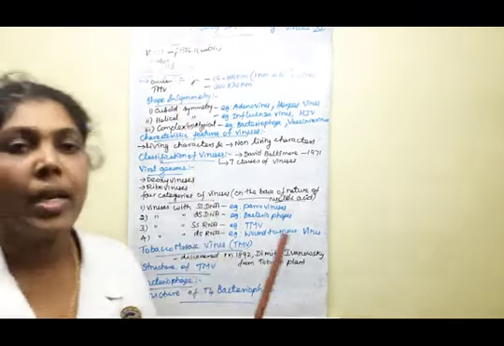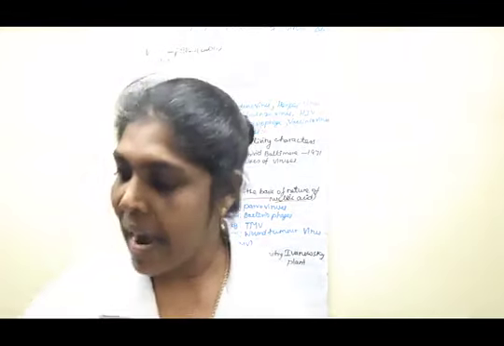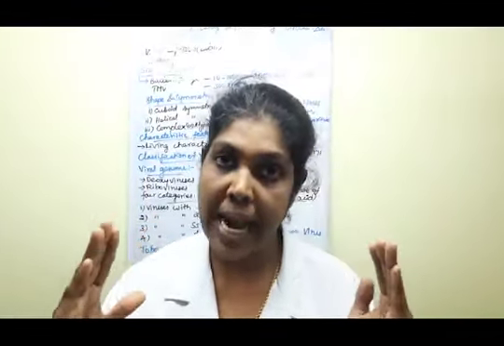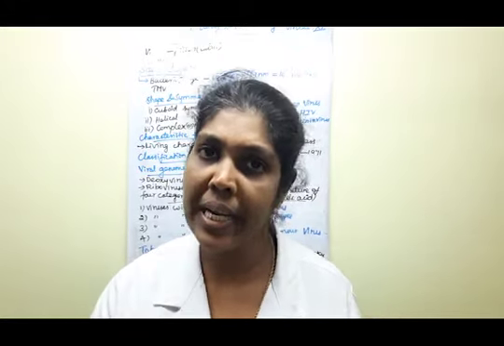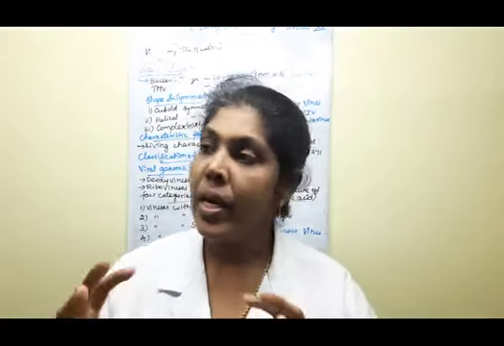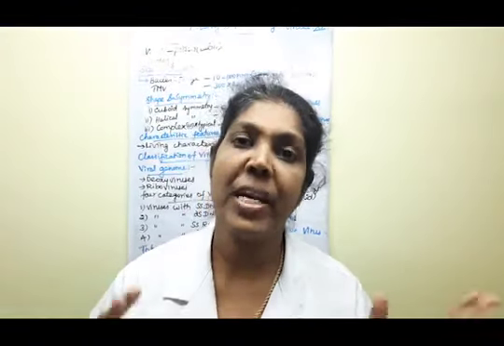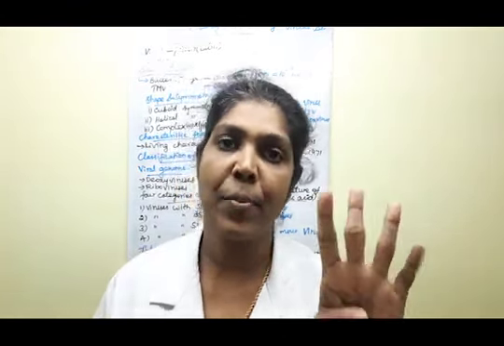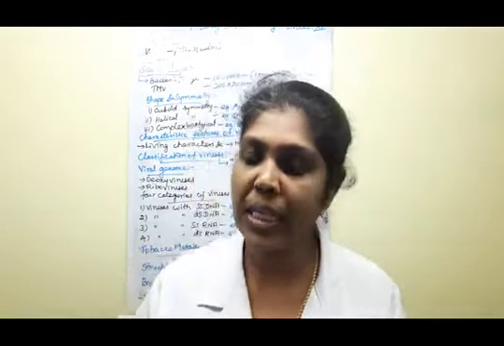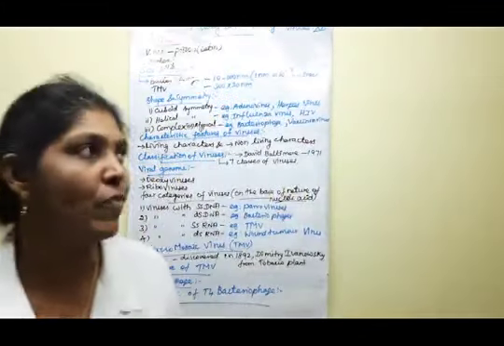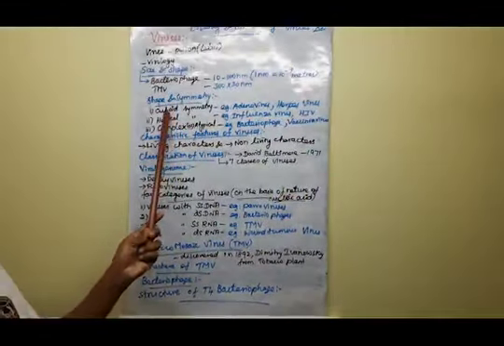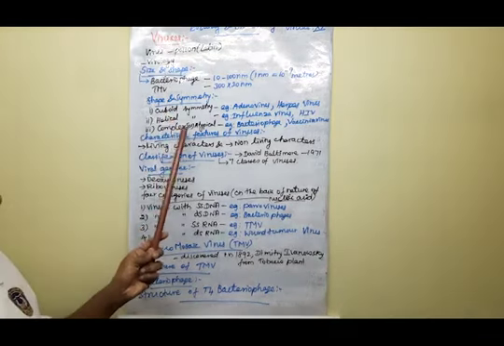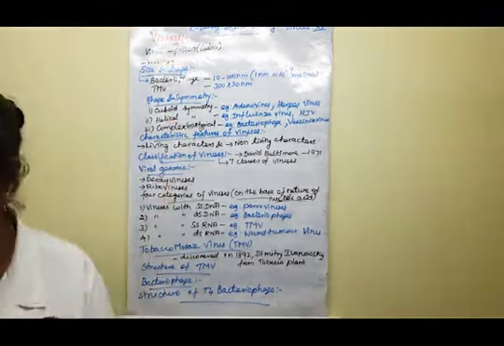The next one: first we completed size, and next is based on shape and symmetry. We are going to learn about the shapes and symmetry of viruses. There are three major types. This is a very important 3-mark question: what are the three shapes and symmetry of viruses? First is cuboid symmetry, helical symmetry, and complex and atypical symmetry.